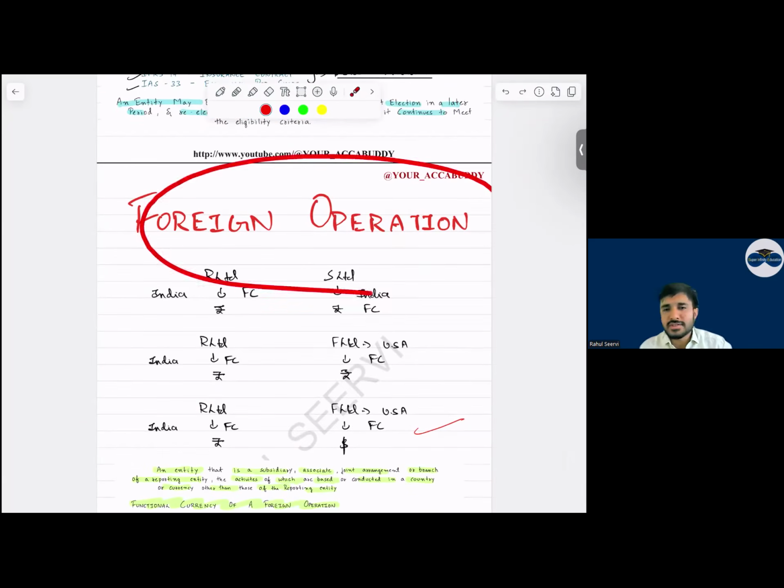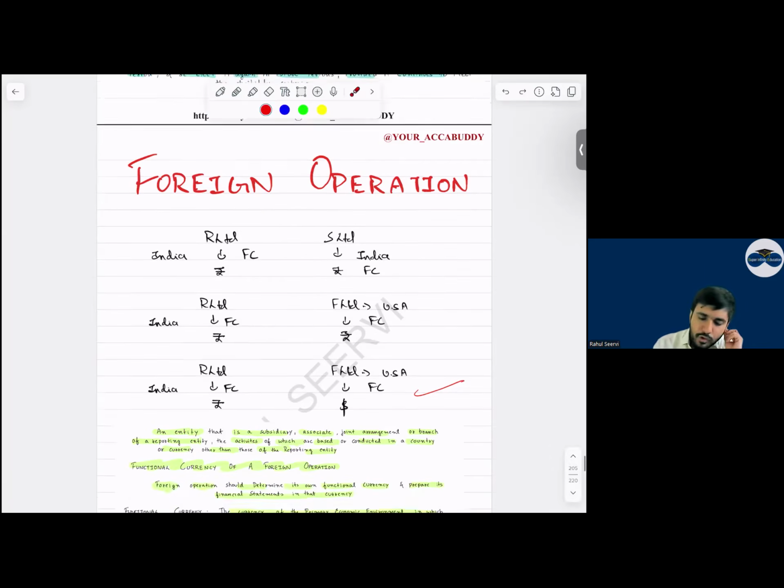Then coming to the foreign operation, everyone. Now coming to foreign operation. Who has difficulty in this? How many of you feel that, sir, foreign operation is difficult? Me. Okay. Others? See, this topic is very easy if your basics are clear.